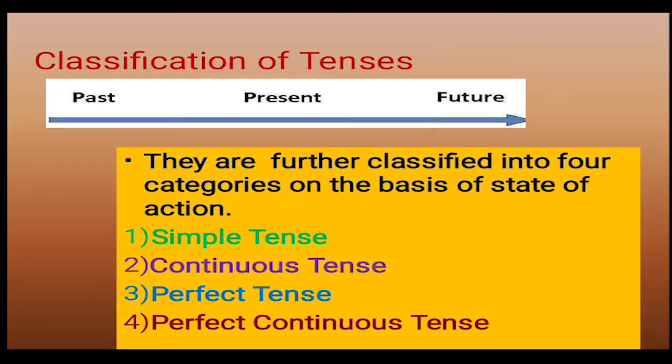And present tense is in simple present, present continuous, present perfect and present perfect continuous tense. And future tense is in simple future, future continuous, future perfect and future perfect continuous tense. So, my dear math students, 3 into 4, that is 12. So, we would learn about 12 types of tenses.